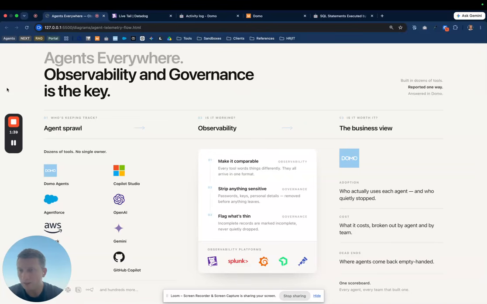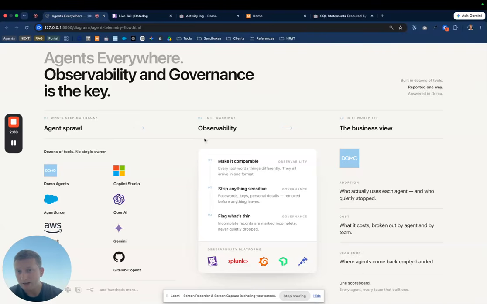There are organizations and people in those organizations who want to build out agents to make their department or their company more efficient. And so in that case, you'll have dozens and dozens of different agents operating across different platforms, right? Maybe one's in Salesforce, maybe one's in AWS, maybe Copilot, maybe Domo. And in order to govern this sprawl, you need to be able to have observability, right?